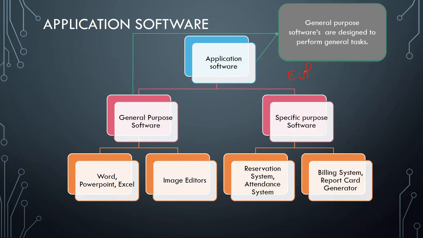Next one, general purpose software, which are basically designed to perform the general task. For example, Word. What is a word processing software? I think all of you are familiar with it because it is a software program which is capable of creating, storing and printing of documents. Okay, next one we are having the presentation software, PowerPoint, which is used to show or explain the contents of a topic to an audience or learner visually. We are using the visual effects with it.